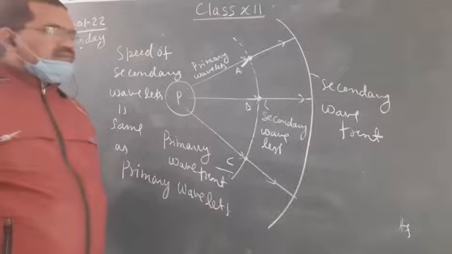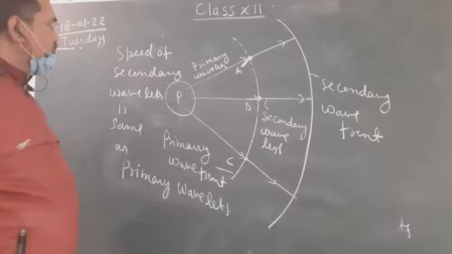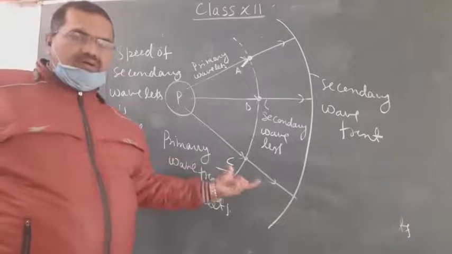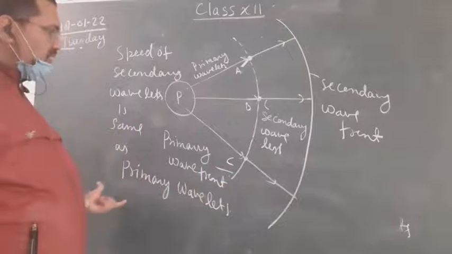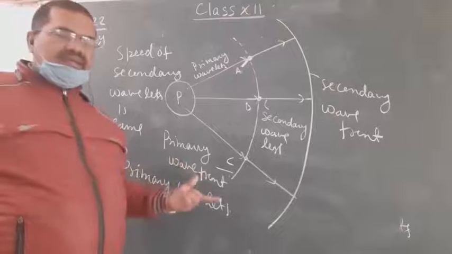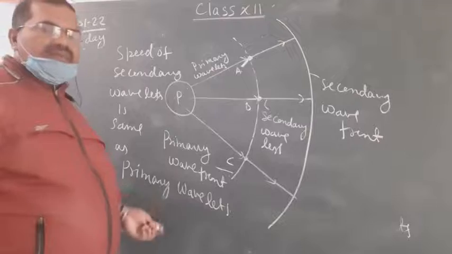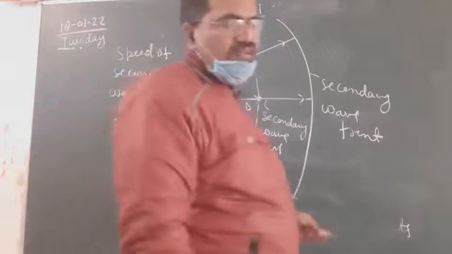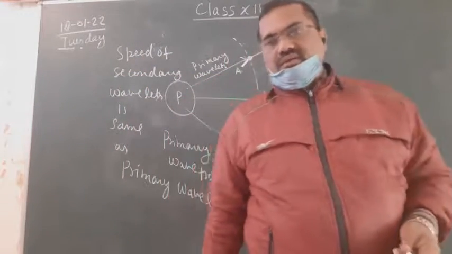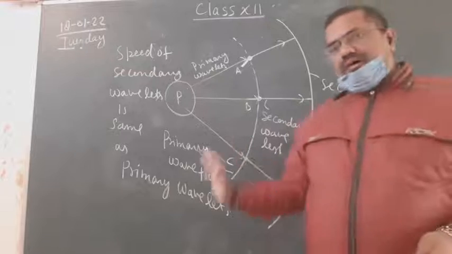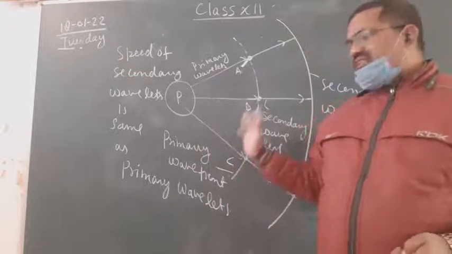So Huygens gave us the two wavefront concept by primary and secondary wavelets, and the speed of the primary wavelets is equal to the speed of the secondary wavelets. Okay, so this is all about Huygens principle.